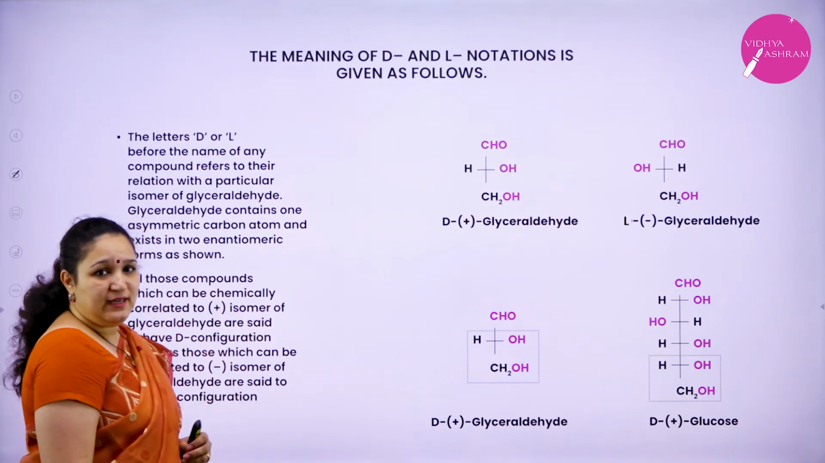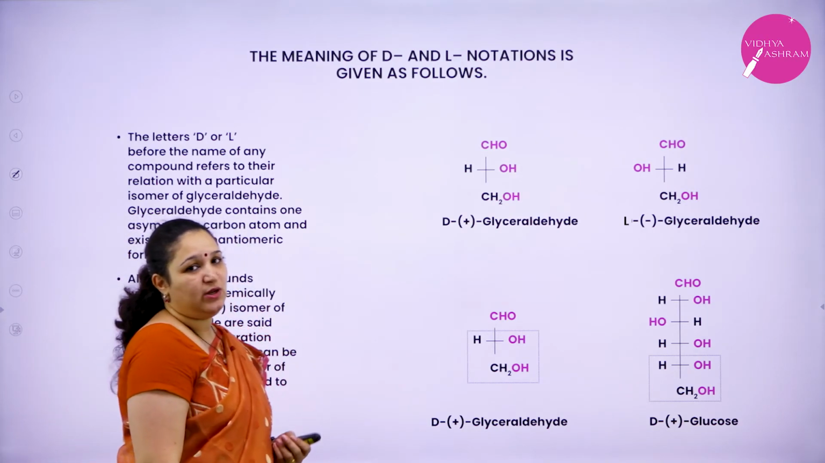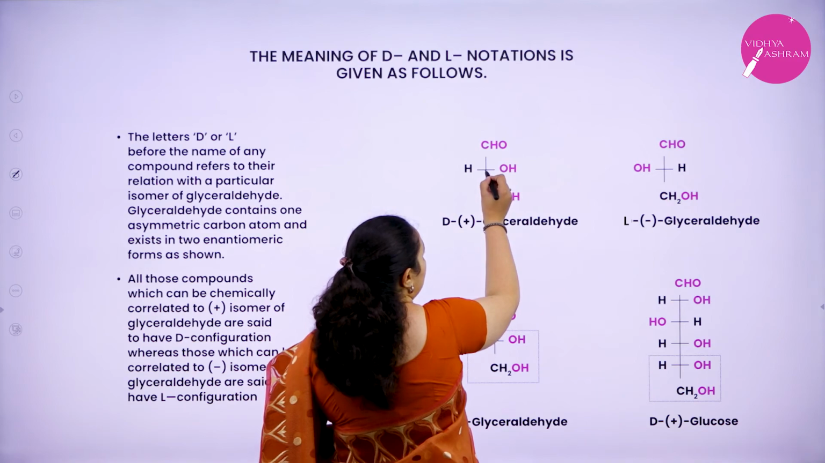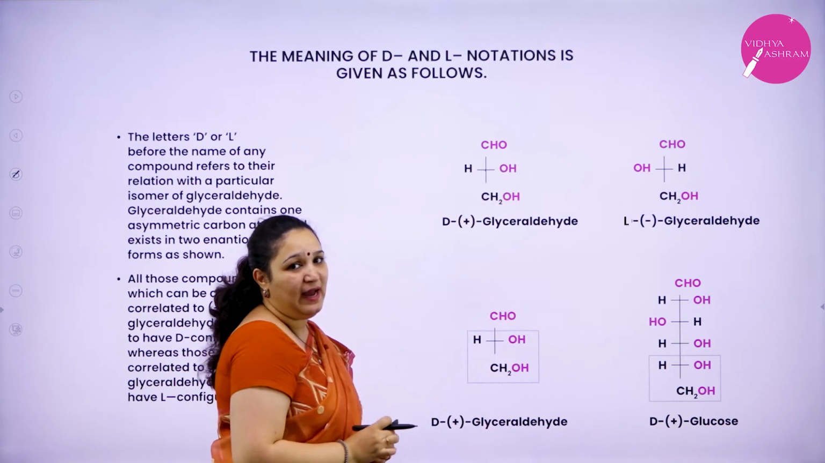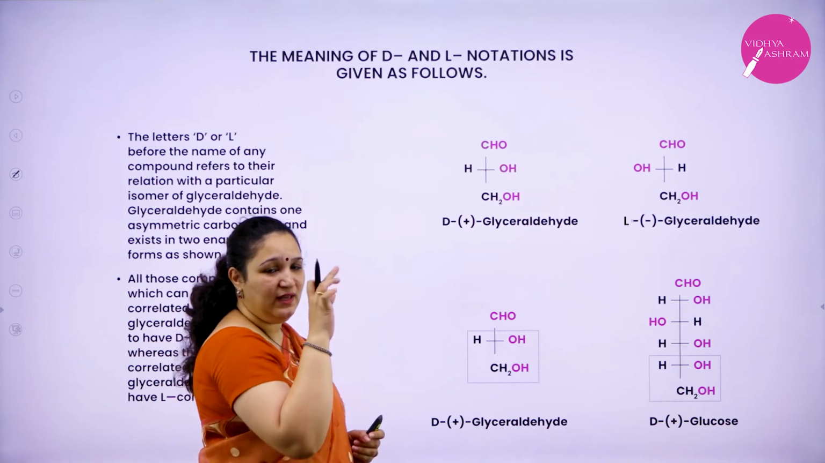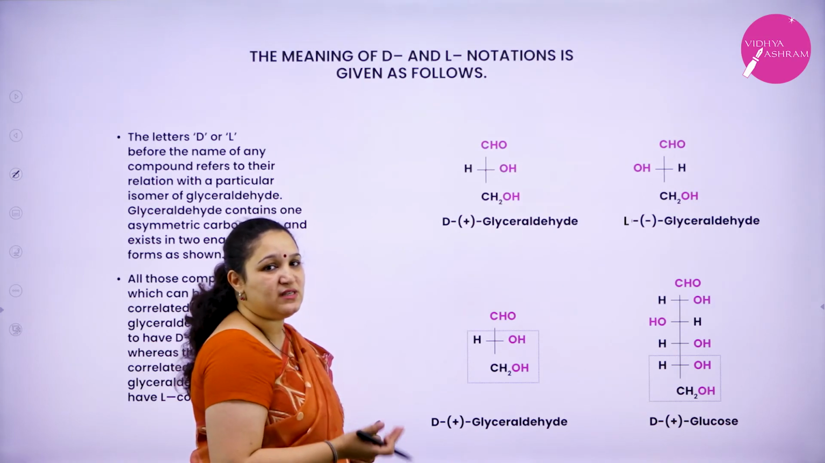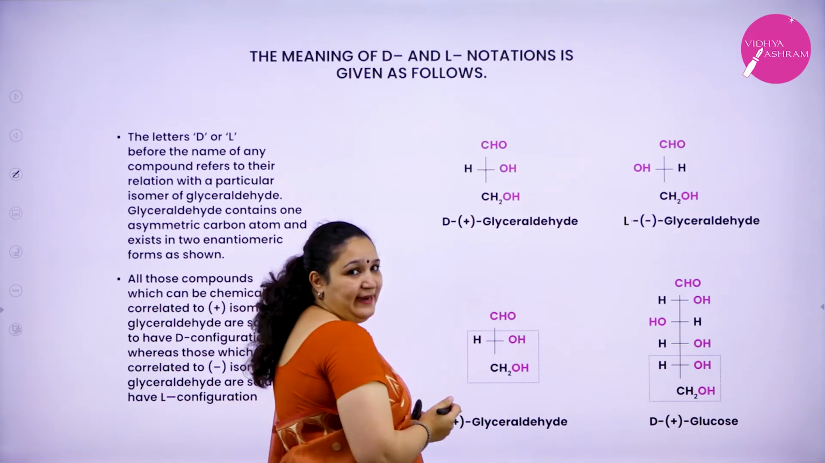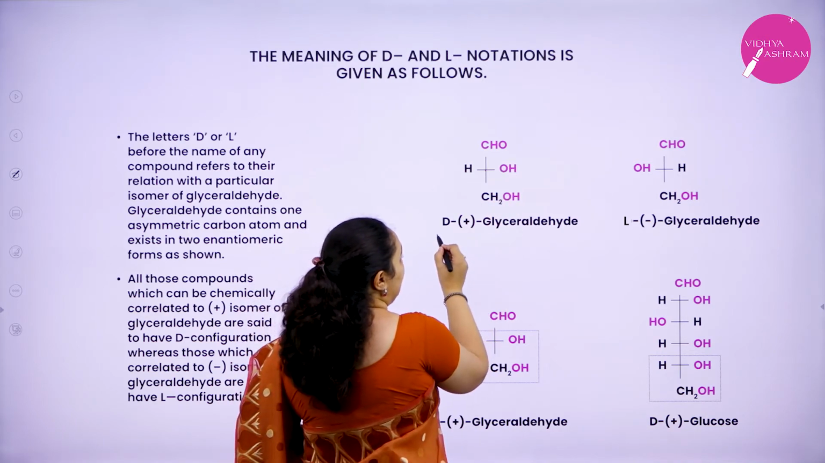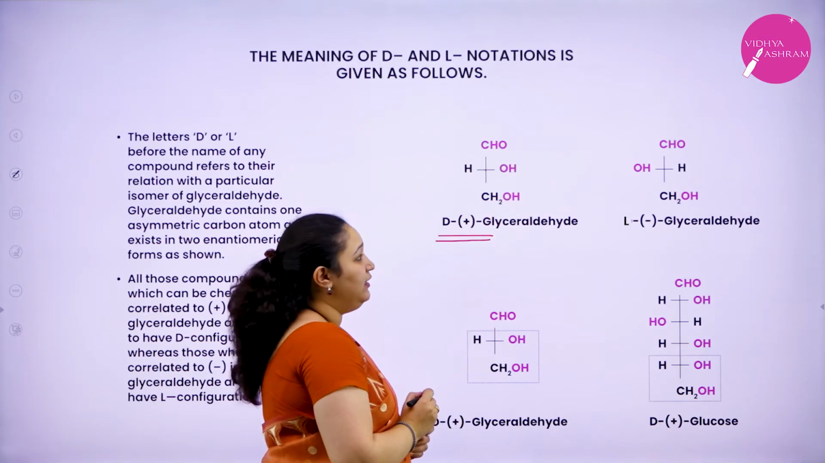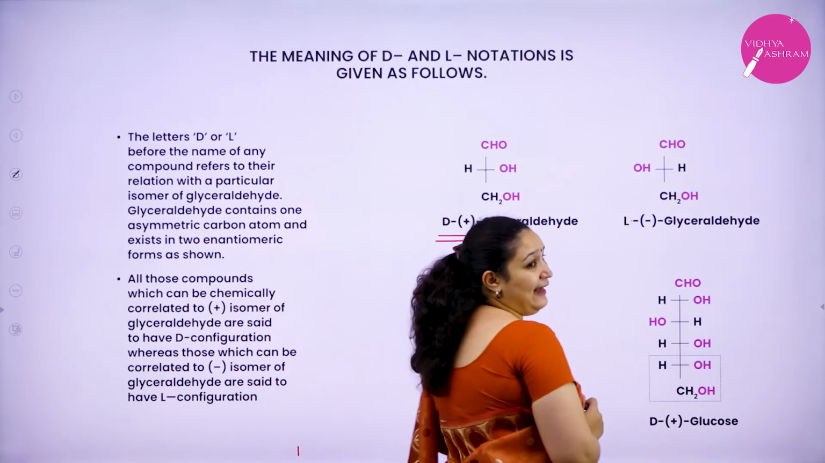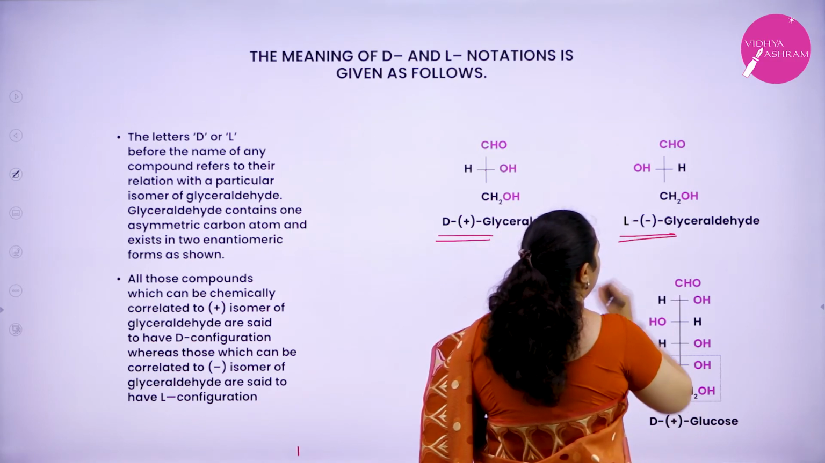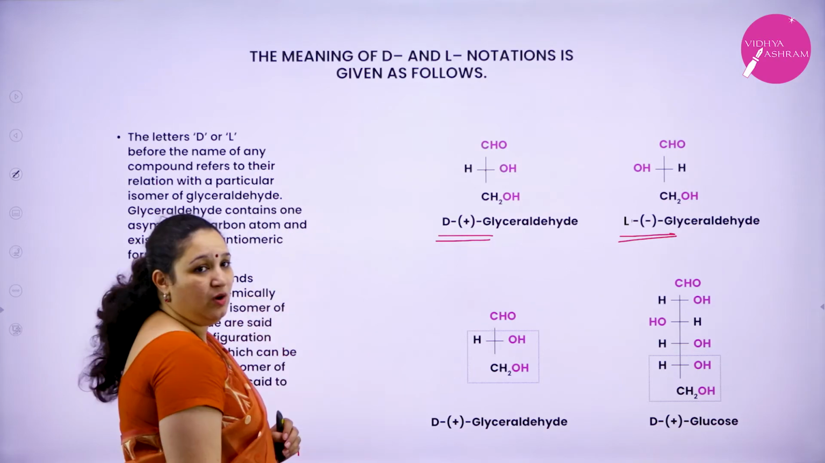Now, in the glyceraldehyde molecule, there are 2 stereoisomers, and glyceraldehyde contains a chiral carbon atom. See, this junction represents a carbon atom. We need not write C over there. The junction is understood to be a carbon atom. So in this one, when you write the OH group to the right, to your right, then it is D plus glyceraldehyde. If you write the OH group to your left, then it is L minus glyceraldehyde.